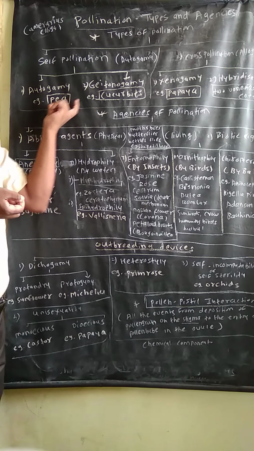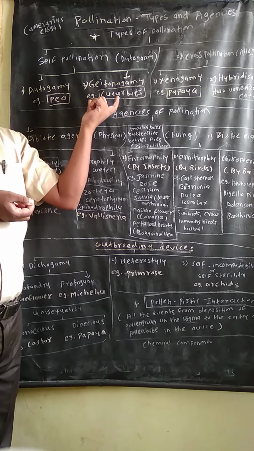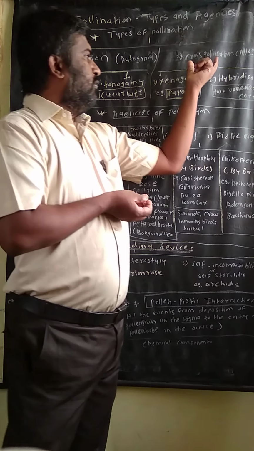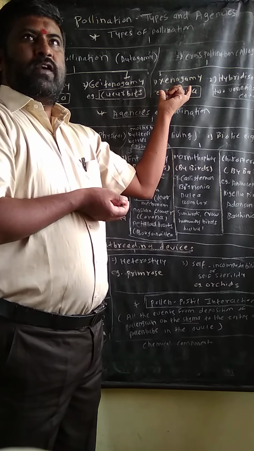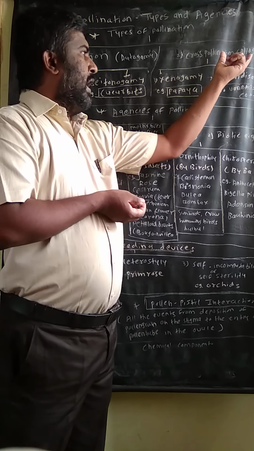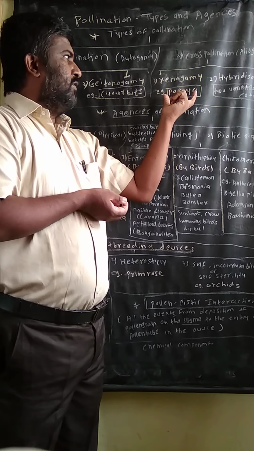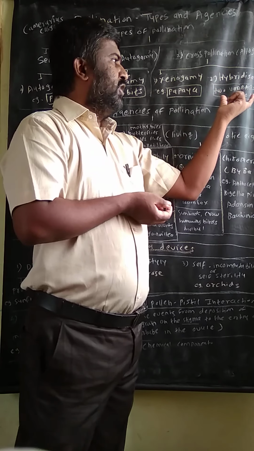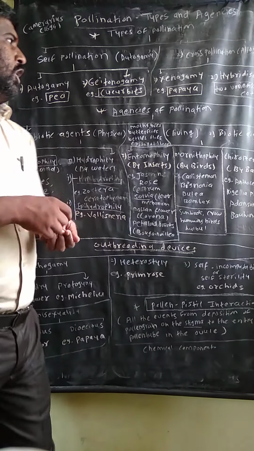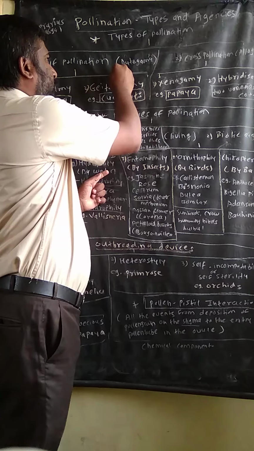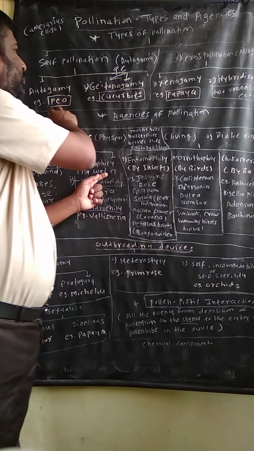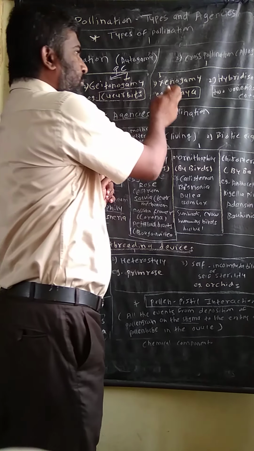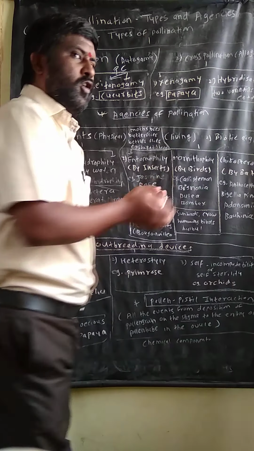Autogamy example is pea, geitonogamy example is cucurbits. Cross pollination is again of two types, xenogamy and hybridization. Xenogamy example is papaya and hybridization example is varieties of cotton. Remember the examples as PC: P for pea, C for cucurbits, and again P for papaya, C for cotton.